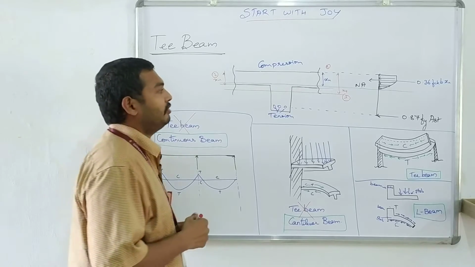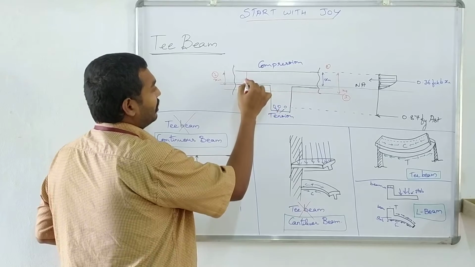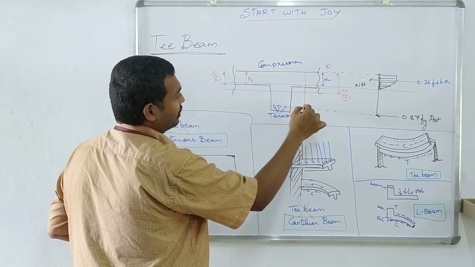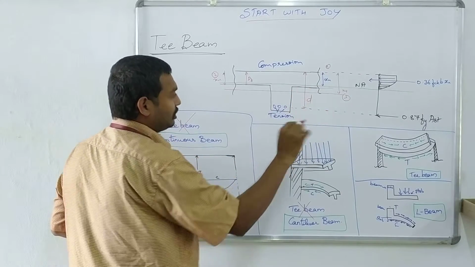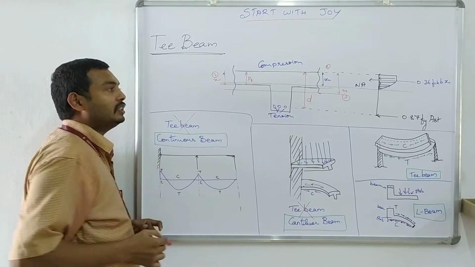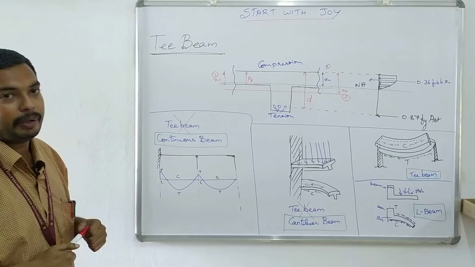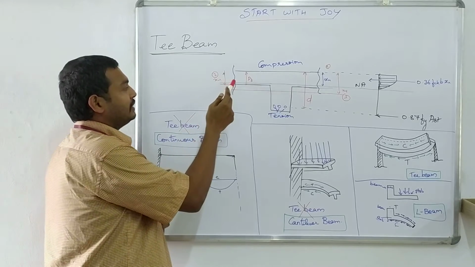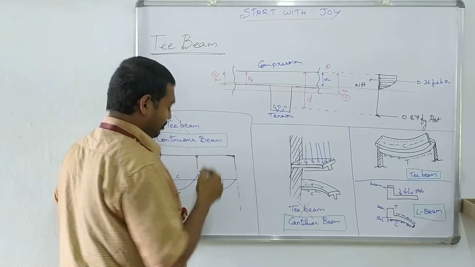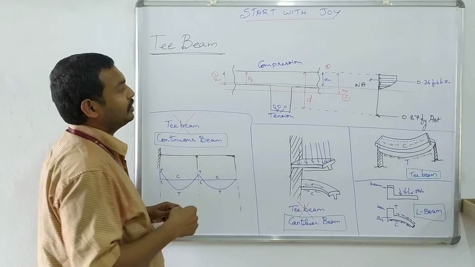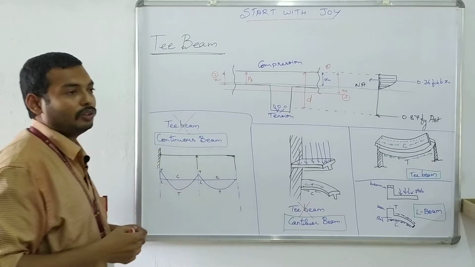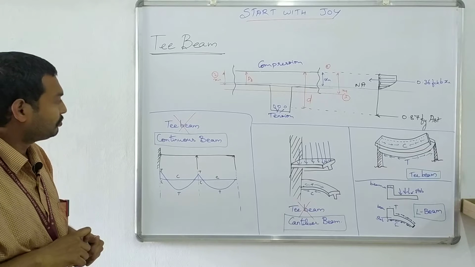So the only difference is we are going to take df, the depth of flange, and the effective depth will be from here to here. This is the change between rectangular beam and the T-beam only if the neutral axis lies within the flange of the T-beam. If the neutral axis lies exactly at the junction of web and the flange, then it is a different case. We have to follow a different procedure. Then for case 3, the neutral axis lies within the web, this also follows a different design procedure.